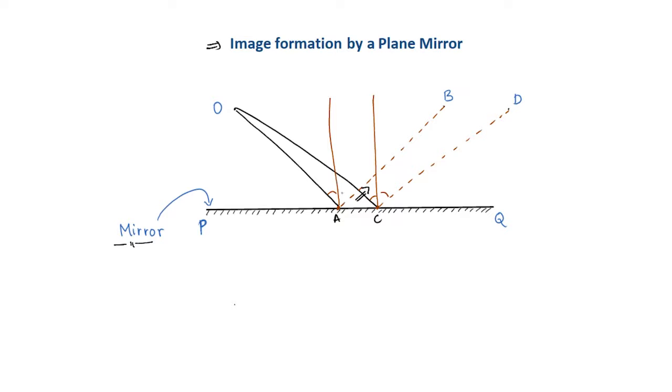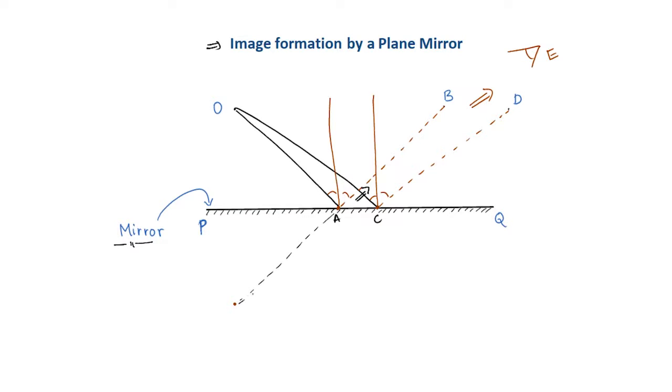Now suppose an observer at E sees this reflected ray. She thinks that the object itself is behind the mirror. Now, how do we explain this? Simple. We can imagine extending the rays AB and CD backwards.